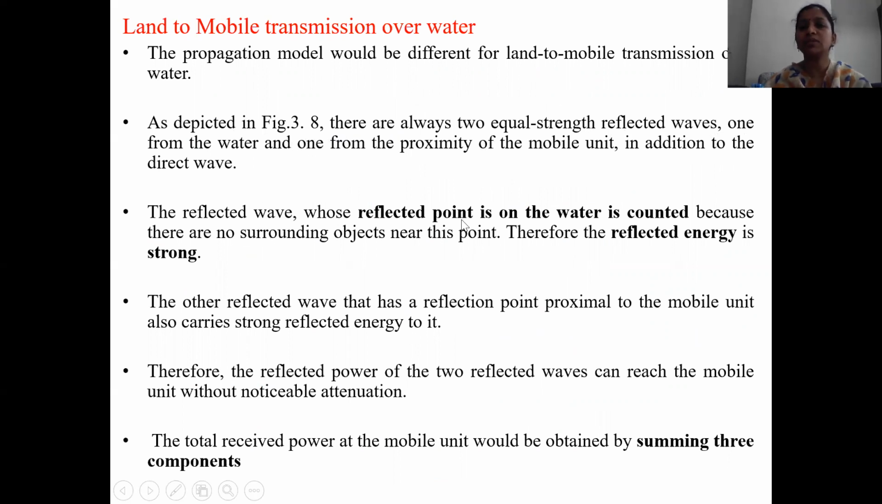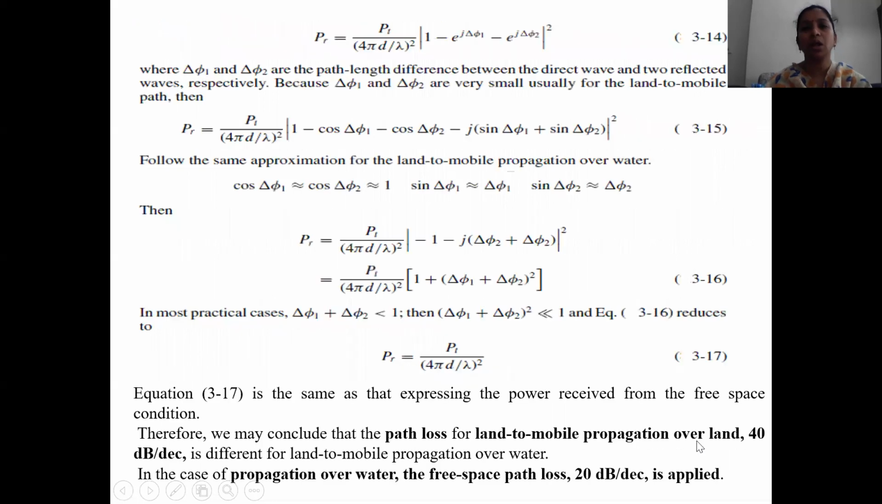The reflected wave whose reflection point is on the water is counted because there are no surrounding objects near this point. Therefore, the reflected energy is strong. The other reflected wave, which has a reflection point proximal to the mobile unit, also carries strong reflected energy. So we take into account the reflected power of both reflected waves. The total received power of the mobile unit will be obtained by summing the 3 components. In the previous case, we summed 2 components. Now we are summing 3 components.